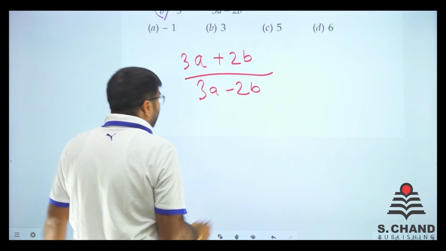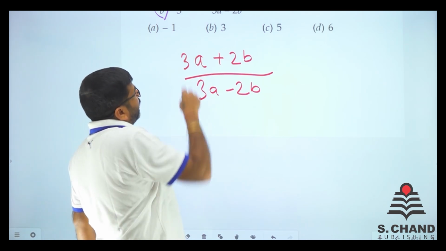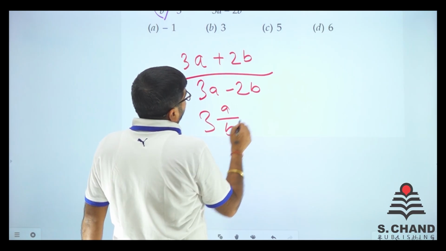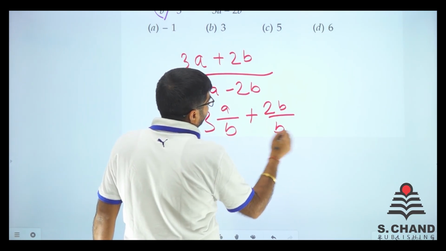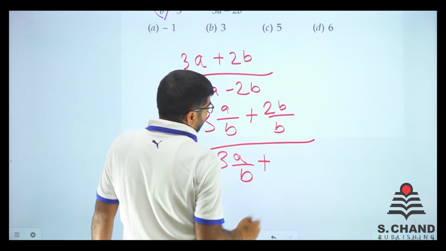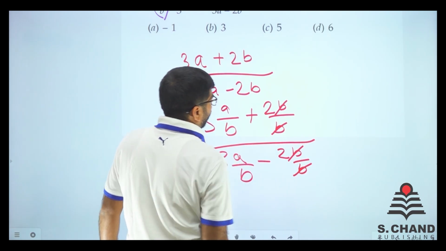Just multiply both the upper side and the bottom side by B so that we get A by B in some way. So we get 3A by B plus 2B by B divided by 3A by B minus 2B by B. So B by B gets cancelled out, right?